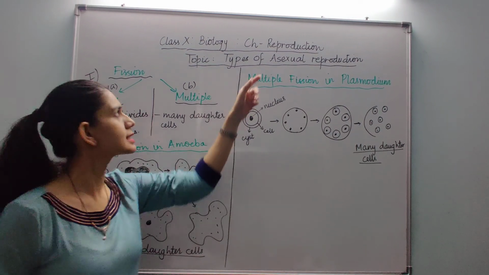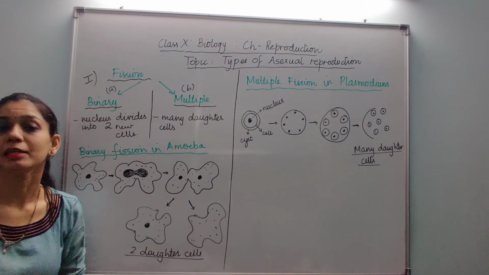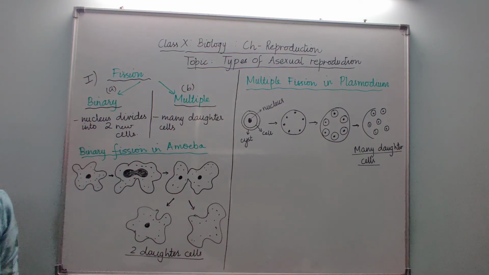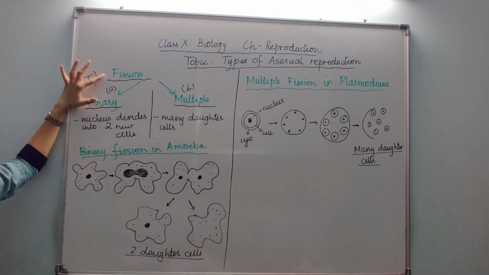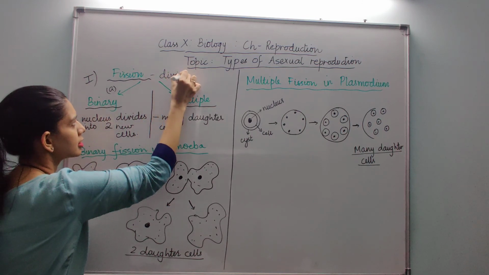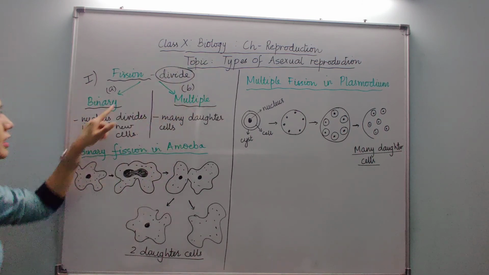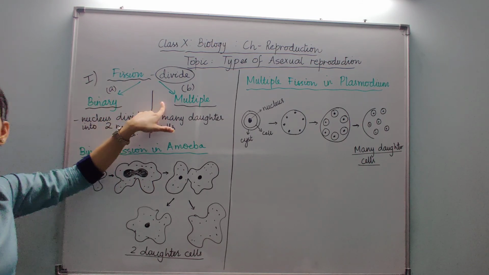Our topic is types of asexual reproduction. Now there are many methods by which organisms can reproduce asexually. The first one is by fission. Now fission means to divide. There can be two types of fission. One is binary fission, the other is multiple fission.